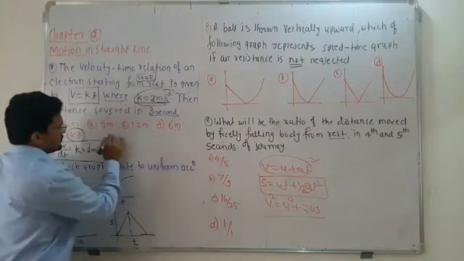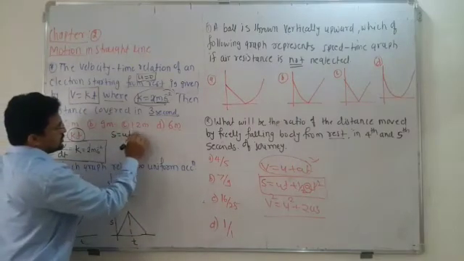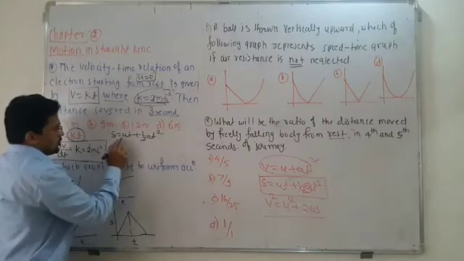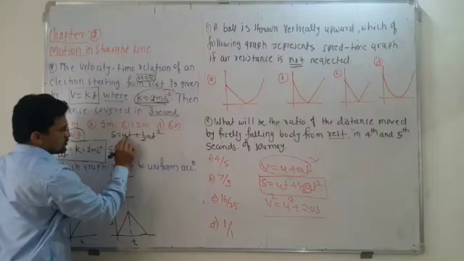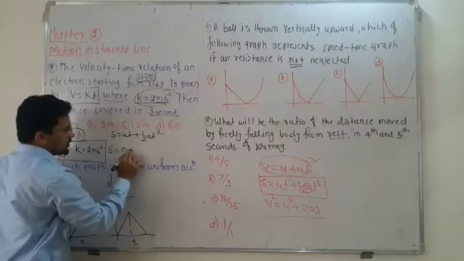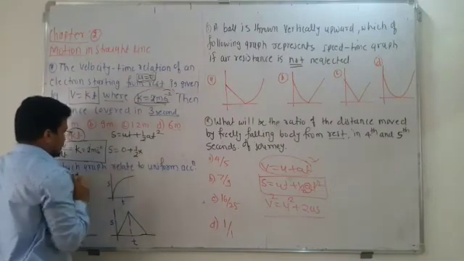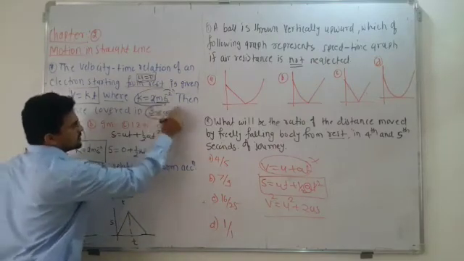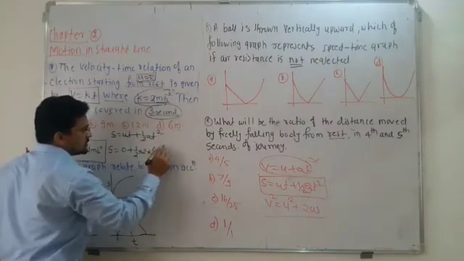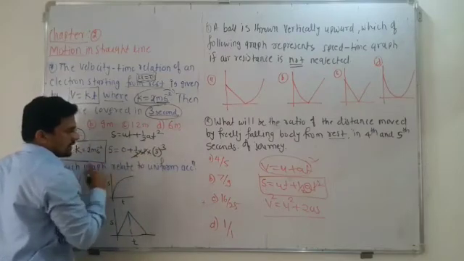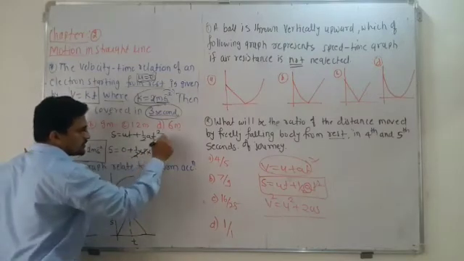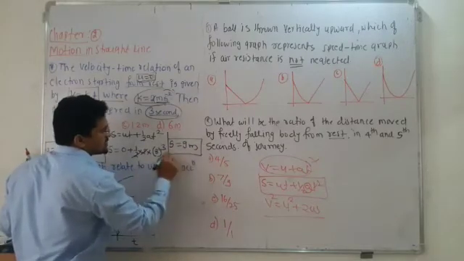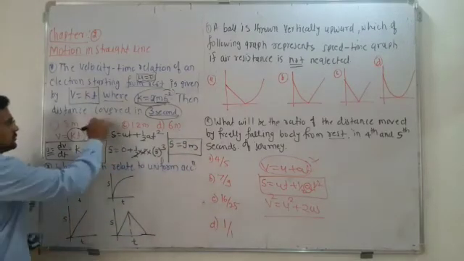Now the distance traveled: s is equal to ut plus half a t square. Initial velocity u is 0, so 0 multiplied by t gives 0, plus half into a, which is 2, and t, time, is 3 seconds, so it becomes 3 square. The 2s cancel out, so s is nothing but 3 square. So distance is 9 meter. So option B is correct.